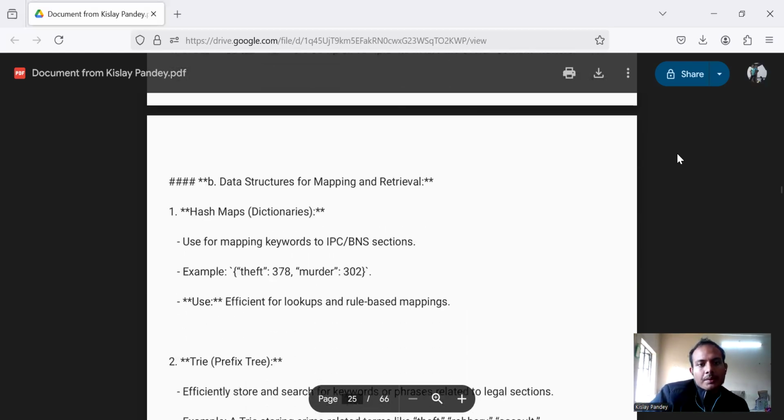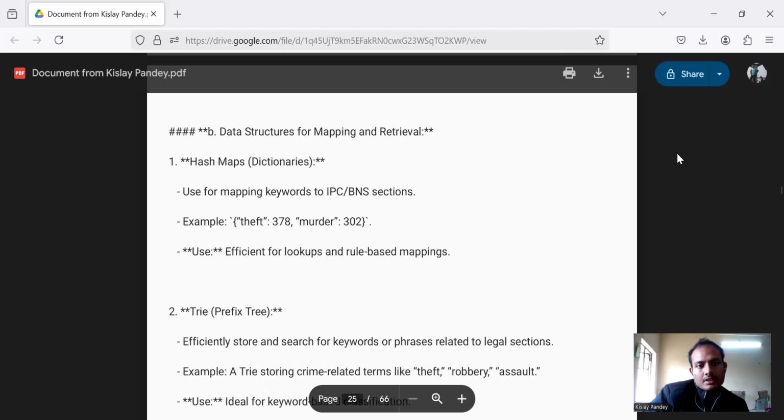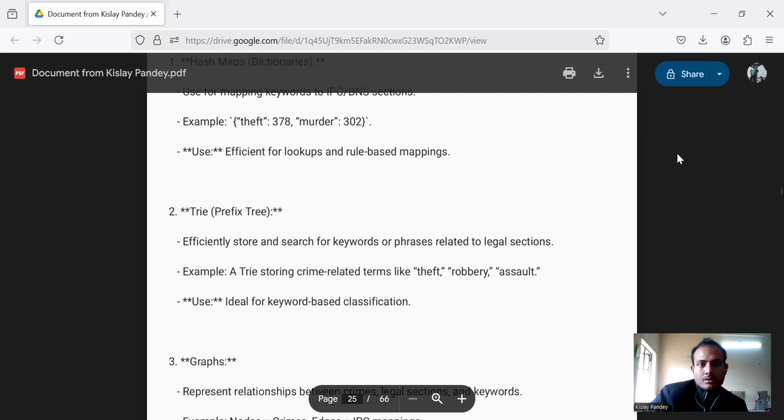Data structures for mapping and retrieval: hash maps, which are dictionaries, are used for mapping keywords to IPC and BNS sections. Example: theft 378, murder 302. They are efficient for lookups and rule-based mappings.